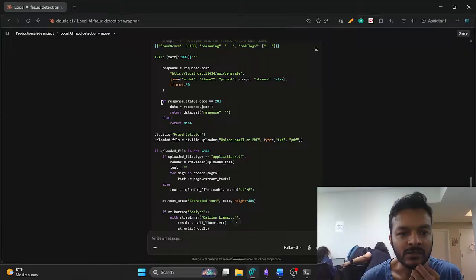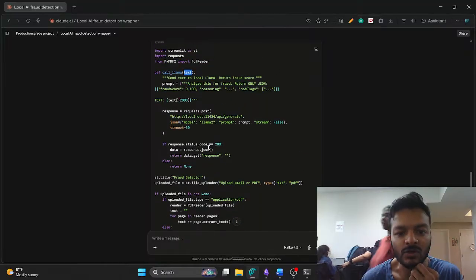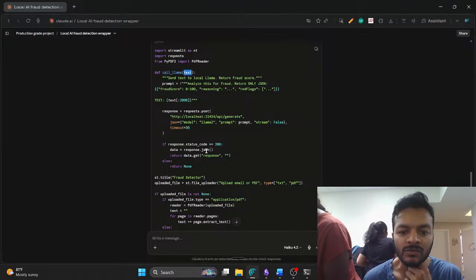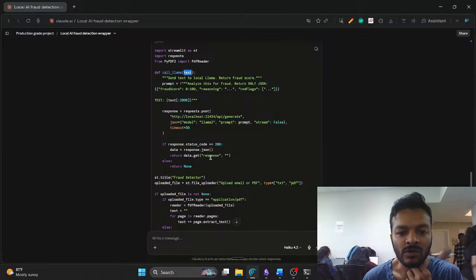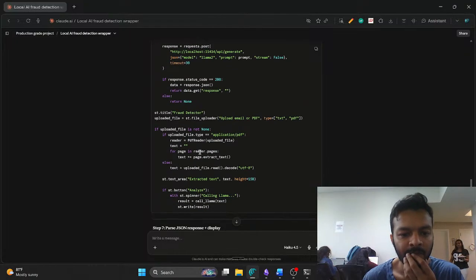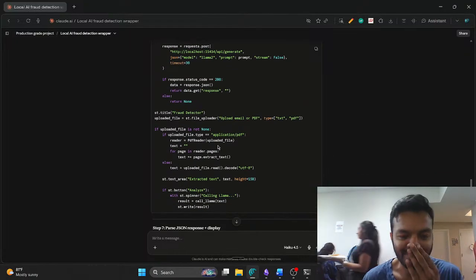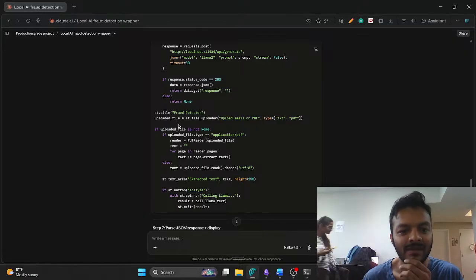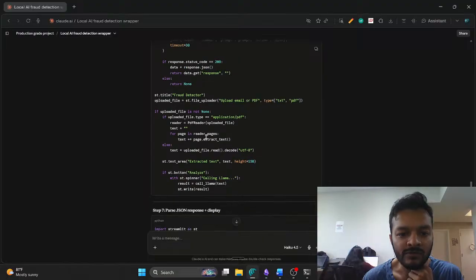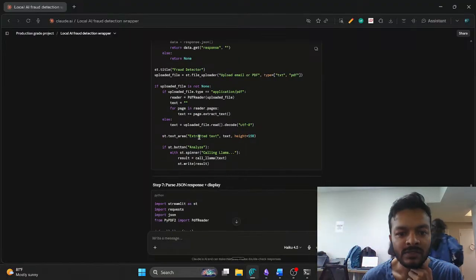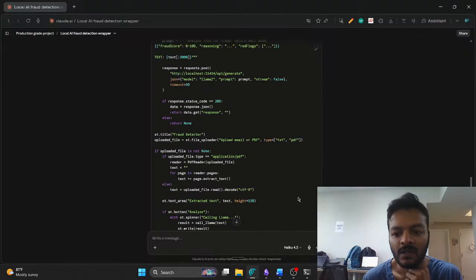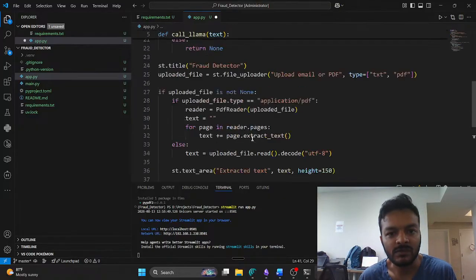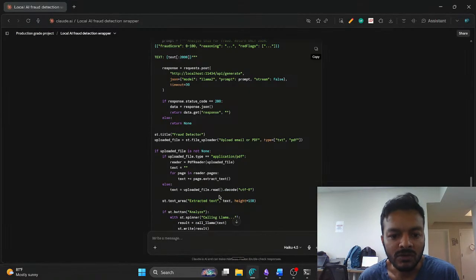Next is: if response.status_code is 200, then data equals response.json(), return data.get("response"), else return None. I don't know what that means, I just have to see what that is. But okay, we upload the file, application PDF. This is done. Then the extracted text. Then st.button analyze. If we press this button, it calls Llama and shows the result with st.write. Okay, let's paste this and see what magic it does.